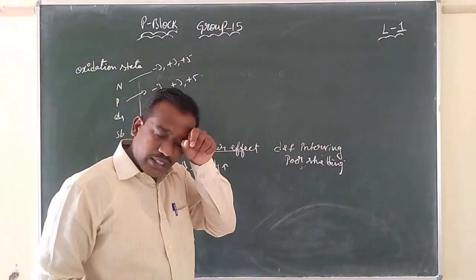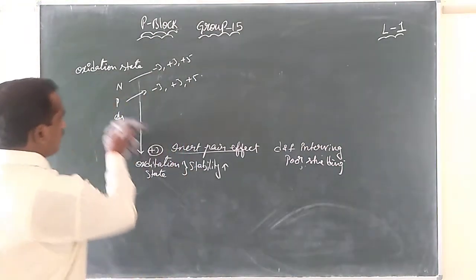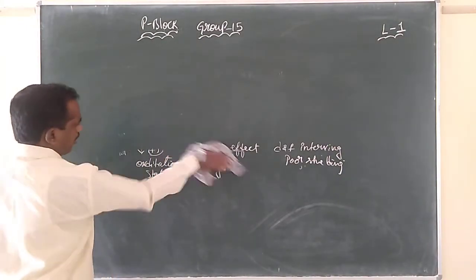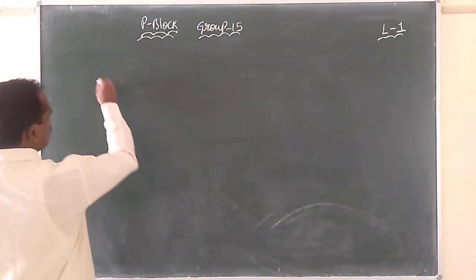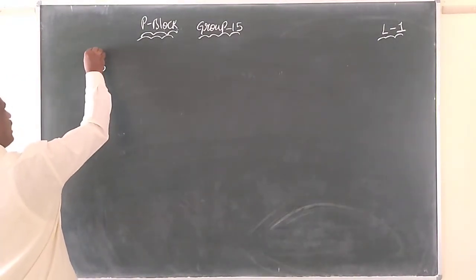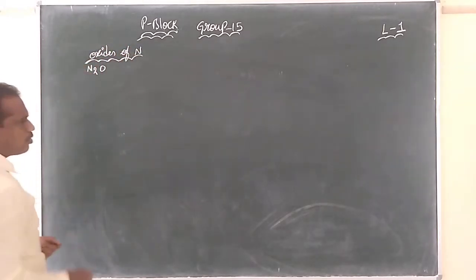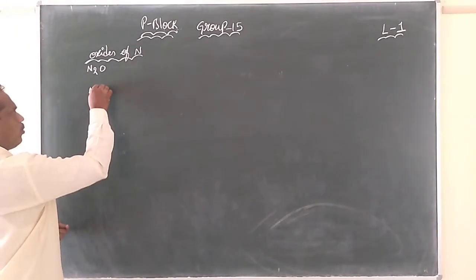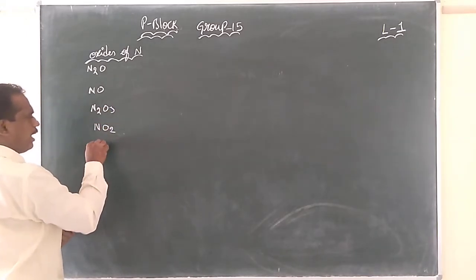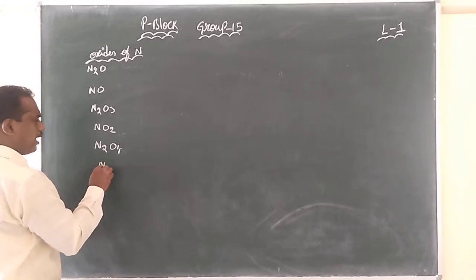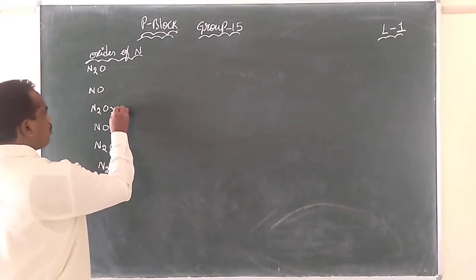So let me highlight some points here regarding the oxides of nitrogen. Very important points to learn. One question will compulsorily come from the oxides of nitrogen. What are the various oxides of nitrogen that you know? N2O, NO, N2O3, NO2, N2O4, and N2O5.